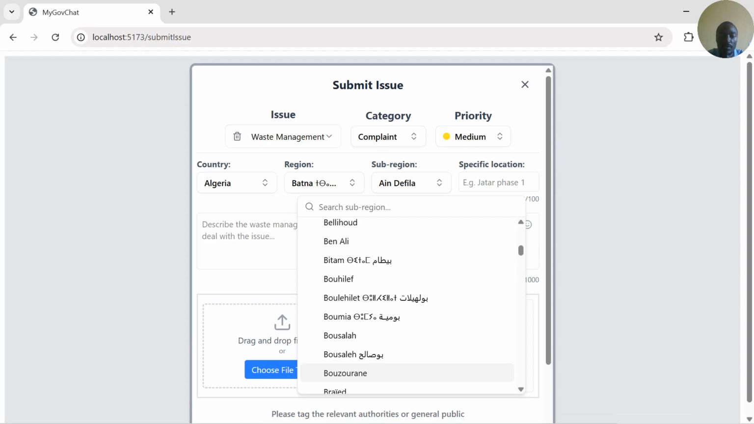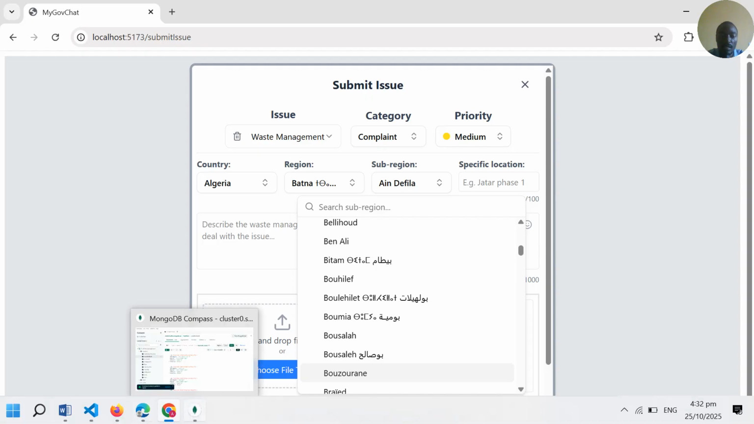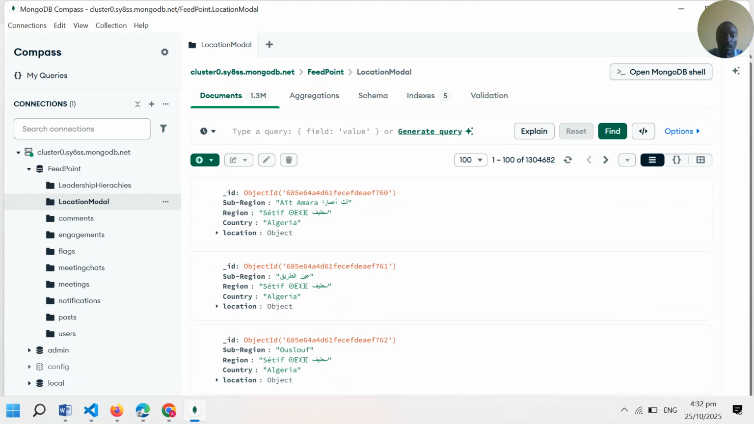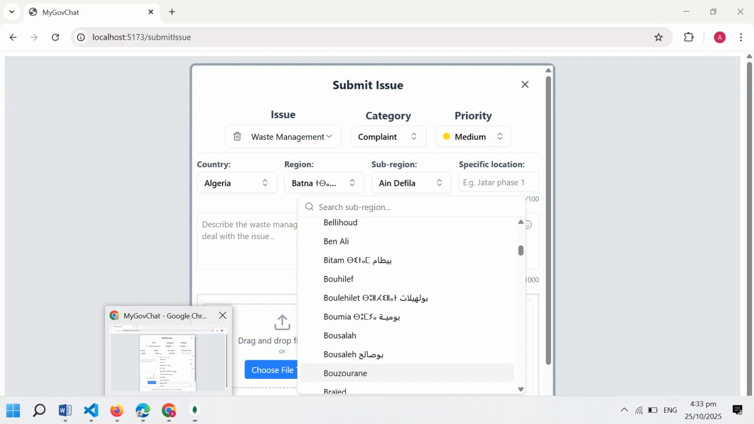And I have got 167 countries in total, and if you look at this database here, we have over 1.3 million documents. That is, I have specific data for over 1.3 million unique villages or sub-regions. So all these here, Algeria, these sub-regions, I have over 1.3 million documents or over 1.3 million villages or sub-regions.